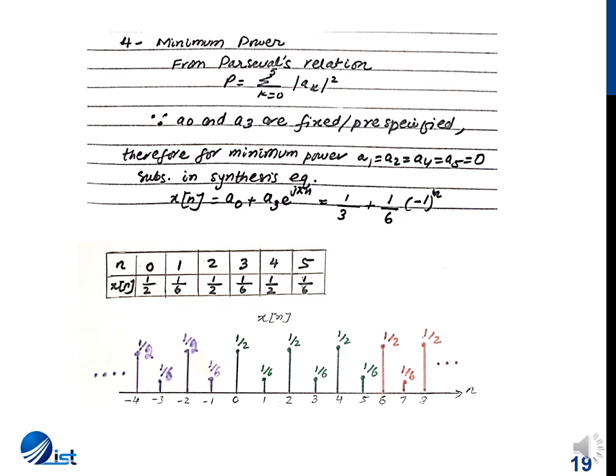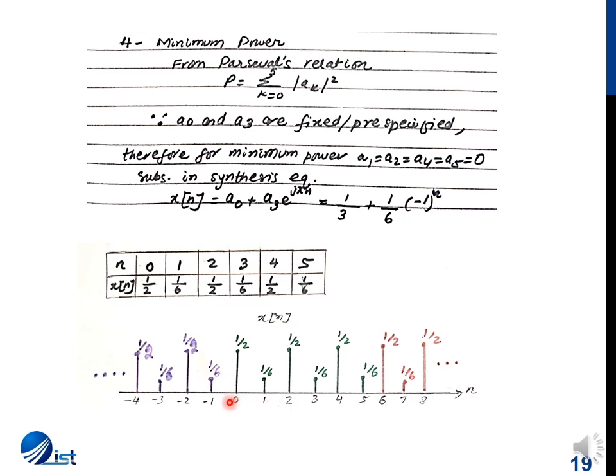And for a0 and a3, we had the expressions: a0 was equal to 1 by 3 and a3 was equal to 1 by 6 into -1 to the power n. So again, if I draw a table and determine values by varying n from 0 to 5, which is one period, the values for x of n come out alternating between 1 by 2 and 1 by 6. I've plotted x of n in this figure.